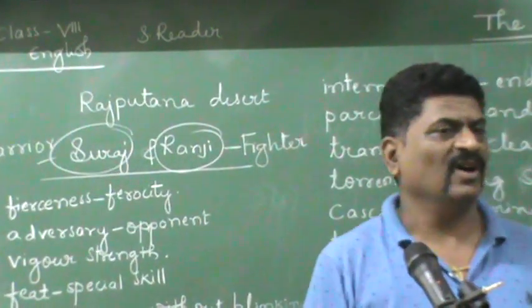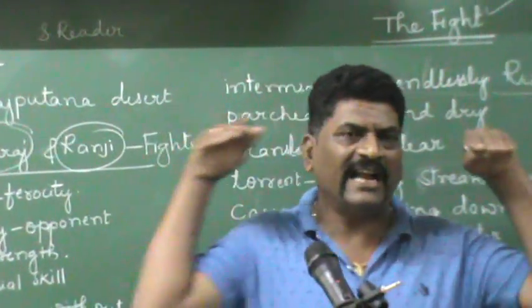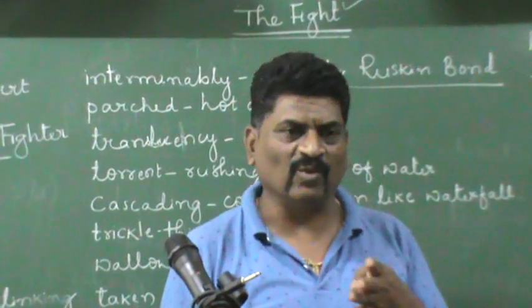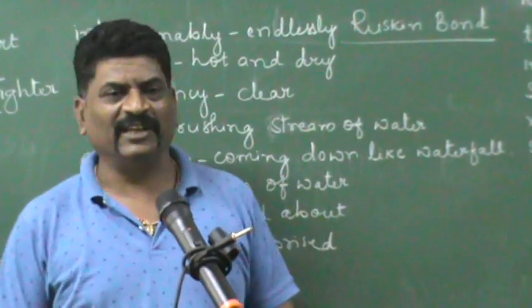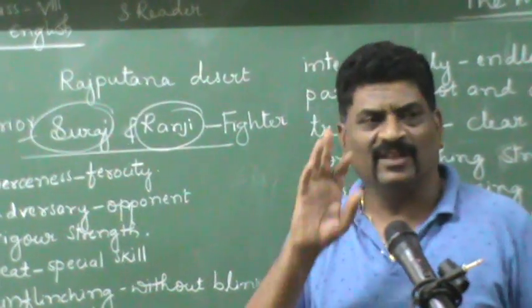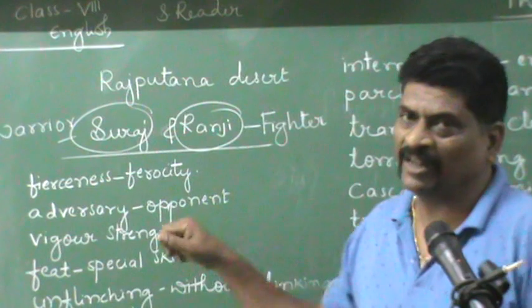But one thing I should tell you, Ranji was a champion swimmer. He dived in the water, he cut the water like a knife. And within no time, he reaches that side. Suraj was a little bit stronger than Ranji, but the problem is, he knew swimming, but he was not a champion swimmer like Ranji.